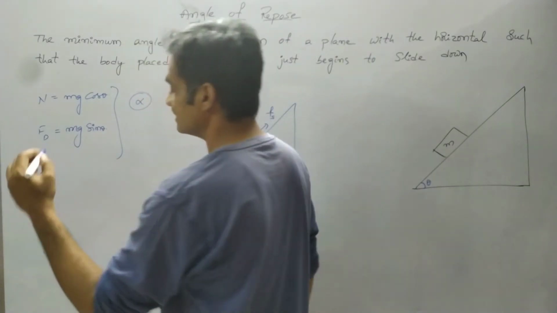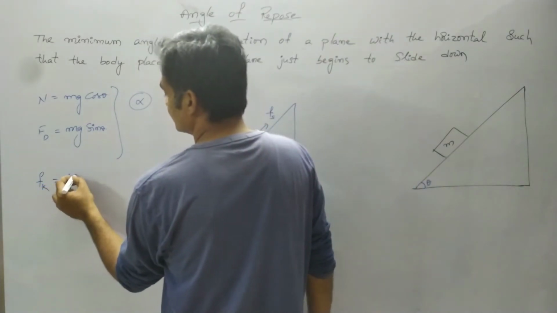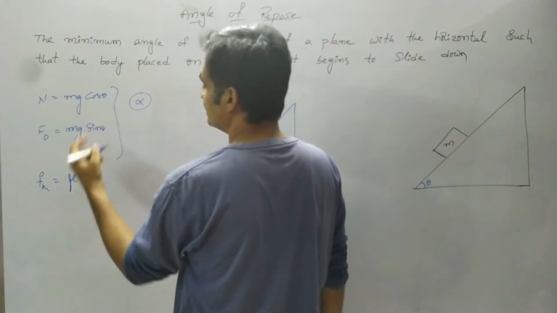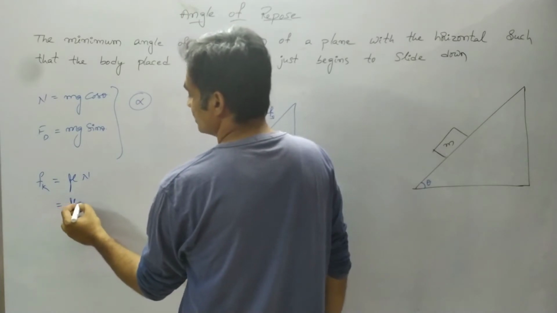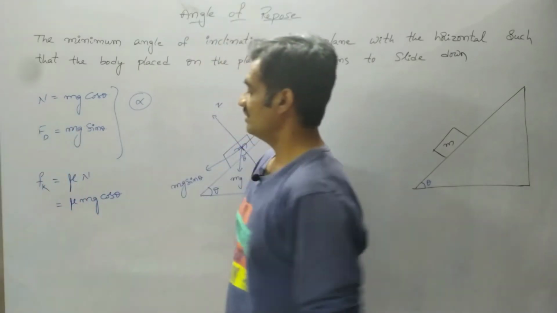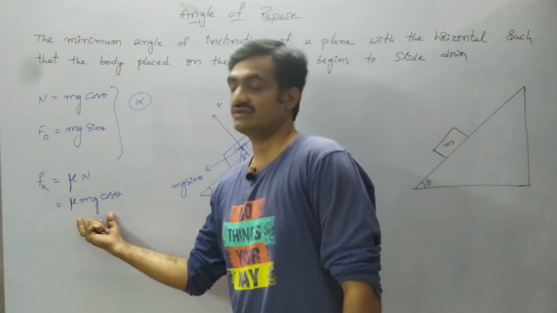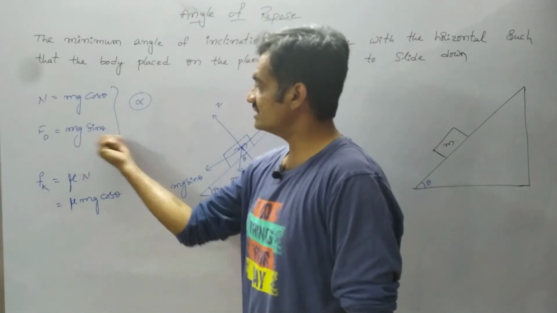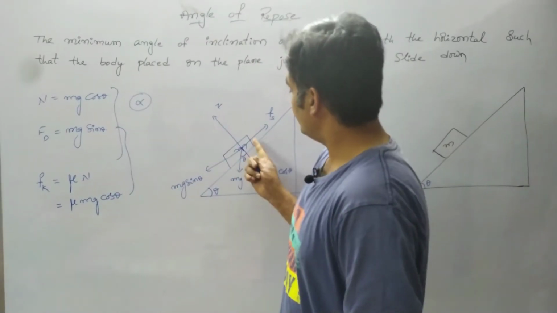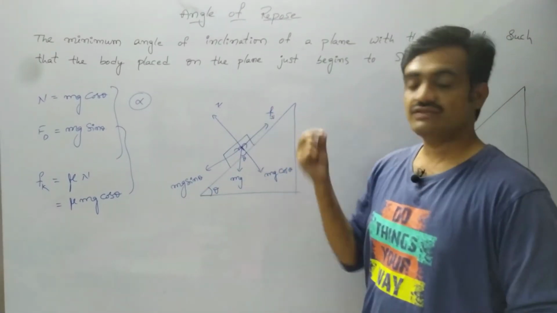The frictional force is given as mu into N, where N equals mg cos theta, so mu mg cos theta. The driving force is mg sin theta, and the body will start sliding when the driving force equals the frictional force.